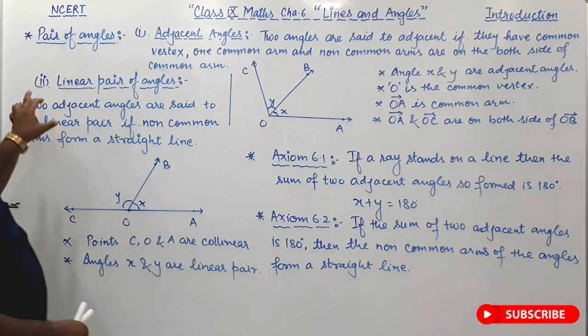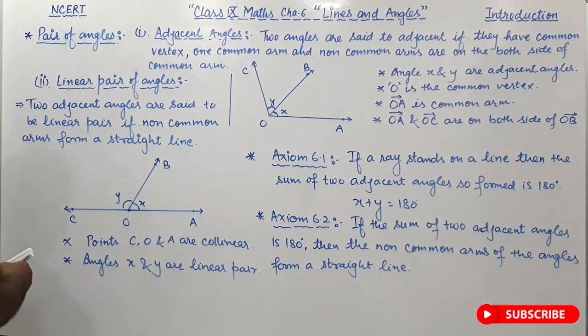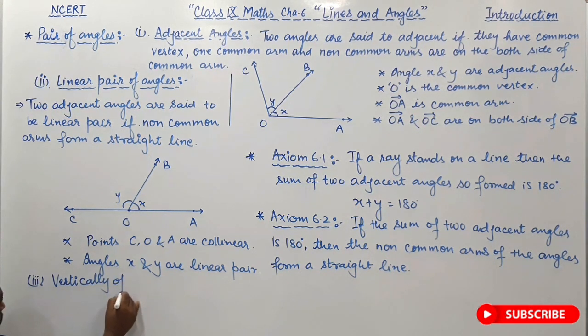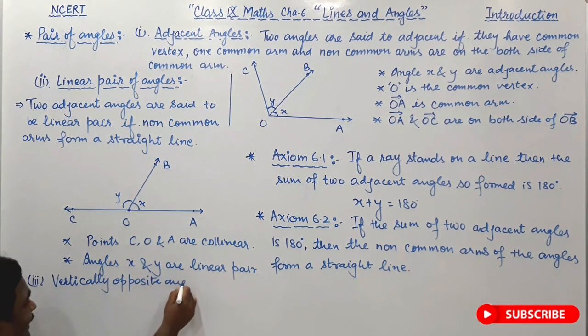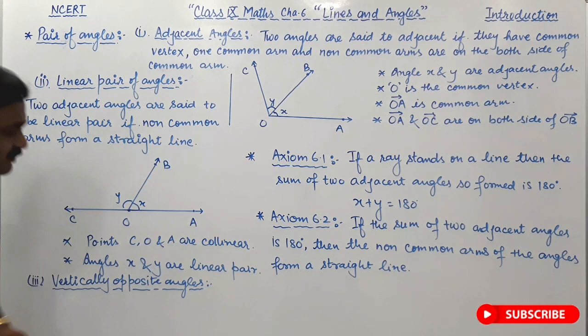So see the third pair of angles, which is vertically opposite angles. Now, when will you get vertically opposite angles?